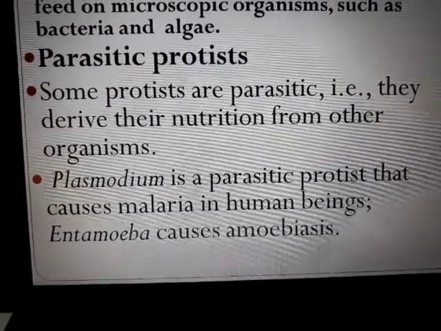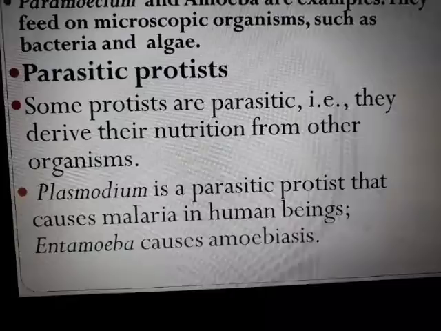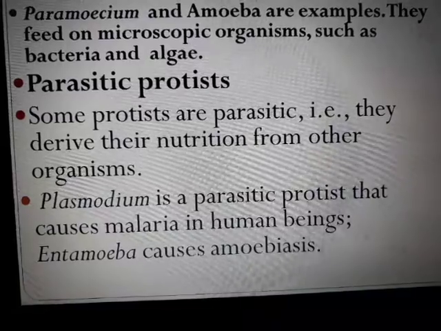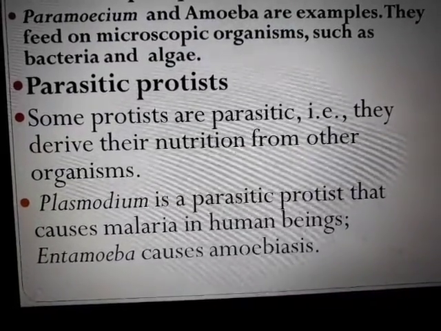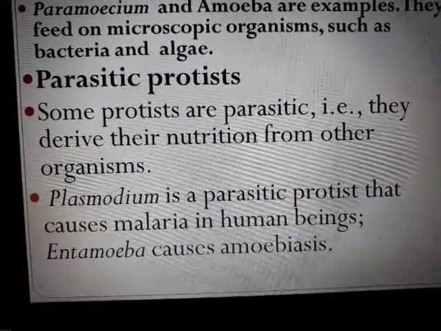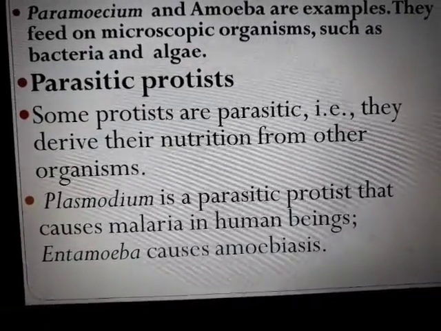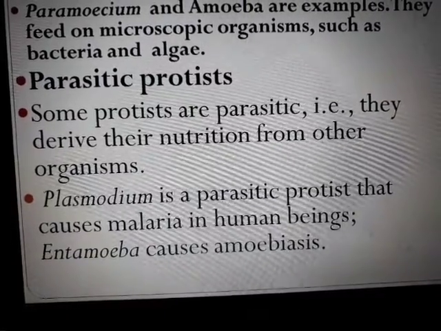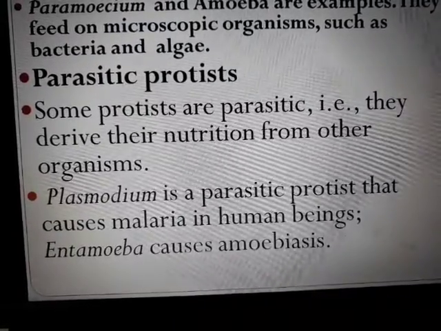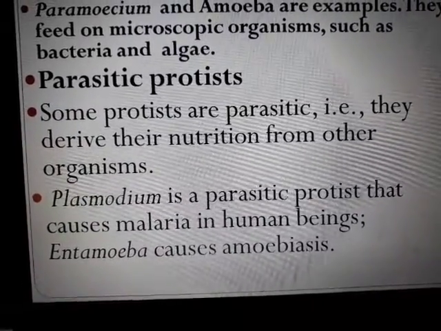What are the examples? Plasmodium is a parasitic protist that causes malaria. It is very famous, and you can see so many malaria cases coming up when mosquitoes are on the rise. So the organism causing malaria is Plasmodium. And Entamoeba causes amoebiasis, which is nothing but dysentery. It will give loose stools because of the food poisoning in the digestive system. So the name of the organism is Entamoeba, and it causes amoebiasis, meaning lots of amoebae in your tummy because of the bad food that we have consumed.